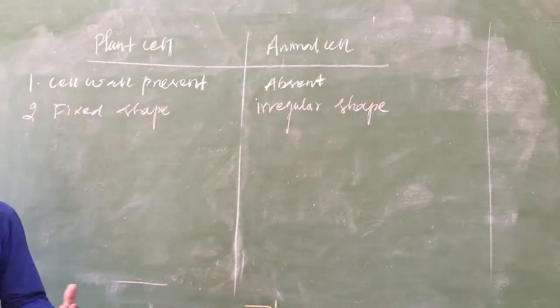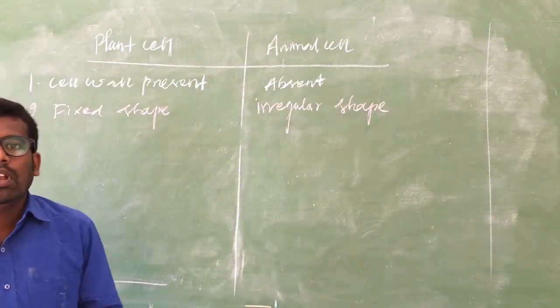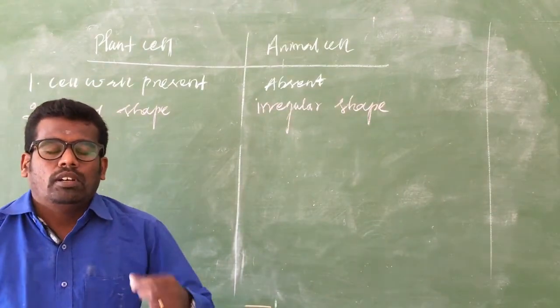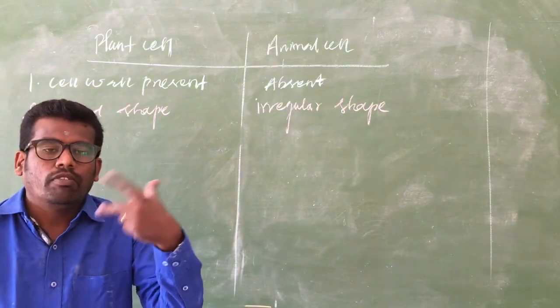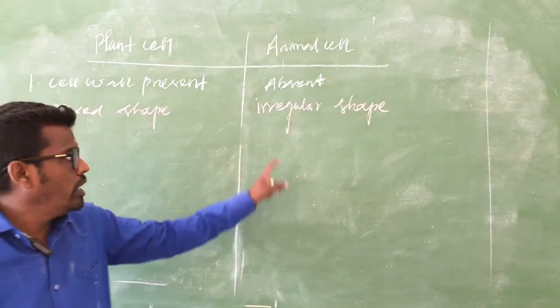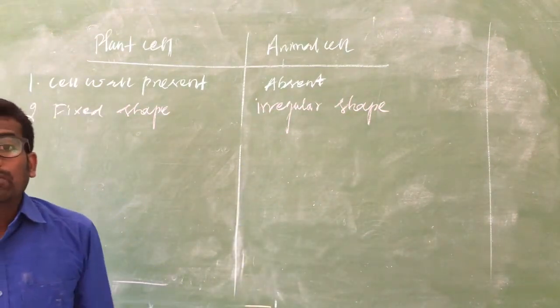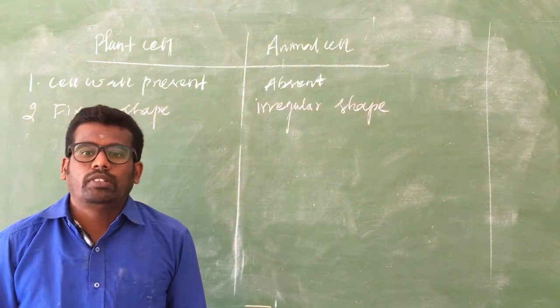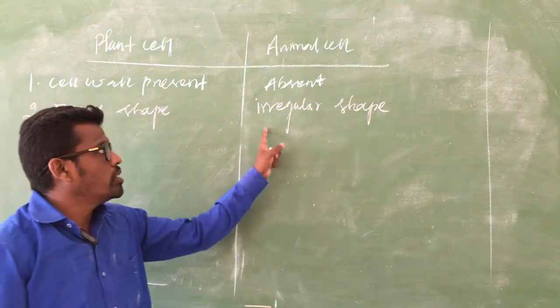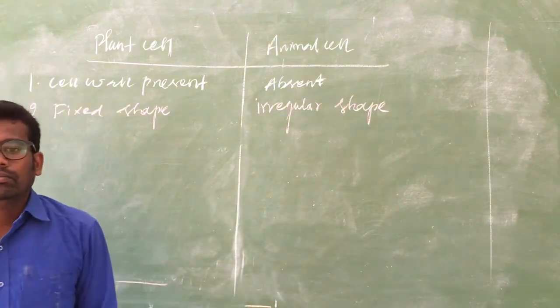So without a cell wall it can change its shape. For example, amoeba do not have a cell wall, so it often changes its shape because of the flexible plasma membrane. So there is an irregular shape in the animal cell.